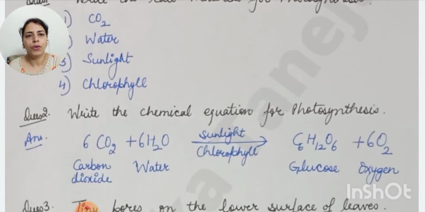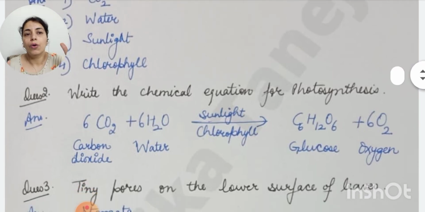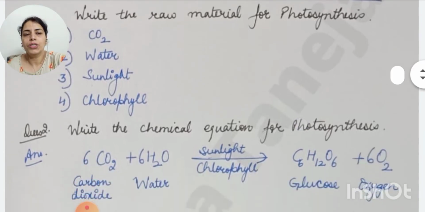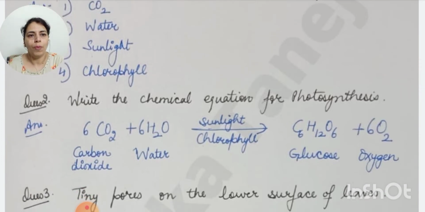Write the chemical equation for photosynthesis. So that is 6CO2 plus 6H2O, in the presence of sunlight and chlorophyll, glucose is formed, which is the food of the plant, with the byproduct oxygen, 6O2. So this is the balanced chemical equation. In case it is asked that you write the chemical equation, it is expected that you should write the balanced chemical equation for the same. And one more thing, which are the 2 requirements for photosynthesis? This may also come. 2 requirements means sunlight and chlorophyll, because their presence is necessary. In case they ask for the raw material, then like answer number 1, you have to write the names of all these 4 substances.